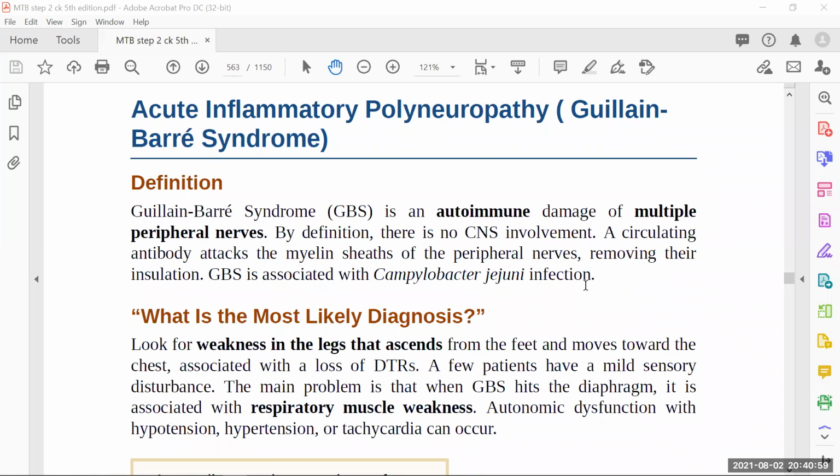So here there is a disorder because of the infection. The antibodies are formed in the body, and those antibodies are not only going to work against the infection, but also going to work against the myelin sheath of the peripheral nerves, and they will remove or eat the myelin sheath, and then what will happen? There will be a nerve conduction problem in the peripheral nerves of the body. So that is actually GBS.